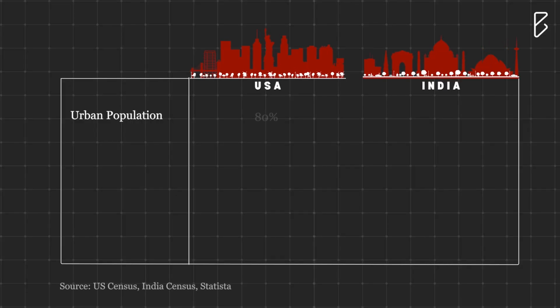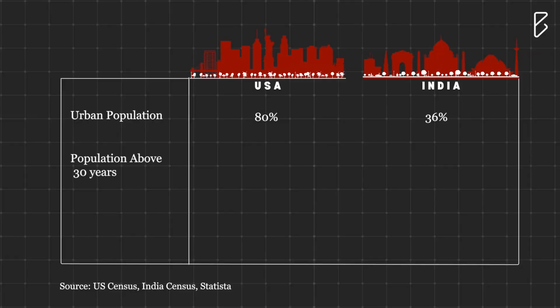In the USA, around 80% of the population lives in urban areas compared to only 36% of the population in India right now. The majority of Indian people, around 64%, are still living in the rural areas, owning their ancestral land and homes. They are hardly participating in the real estate market.